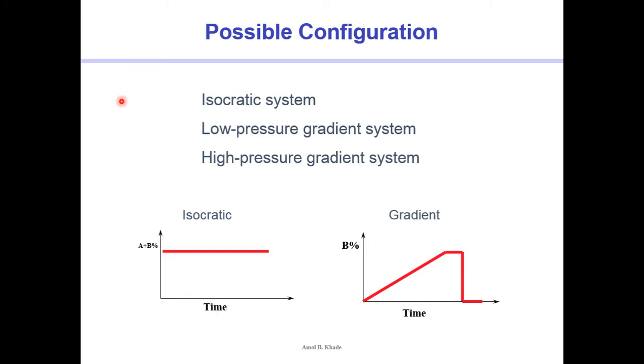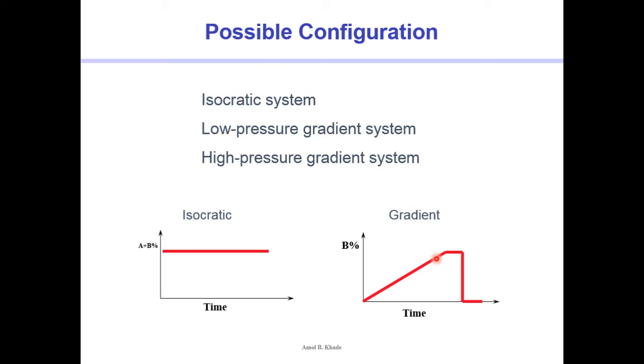So this is isocratic, where we are not changing the composition of the mobile phase, it remains the same throughout the experiment, and the other one is a gradient system, where we gradually increase or decrease the polarity of the mobile phase over a period of time for resolving complex types of substances.